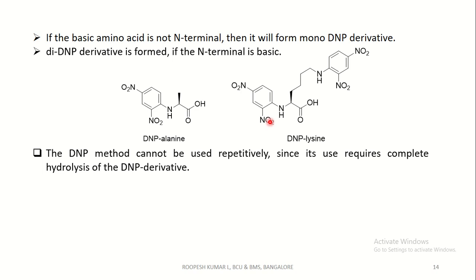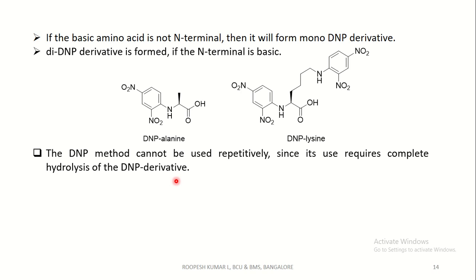The DNP method cannot be used repetitively, as I said before. During hydrolysis, complete hydrolysis of the peptide takes place into its corresponding amino acids. Only the DNP-derived amino acid can be separated, whereas the rest of the peptide sequence is destroyed in this reaction, since its use requires complete hydrolysis of the DNP derivative.